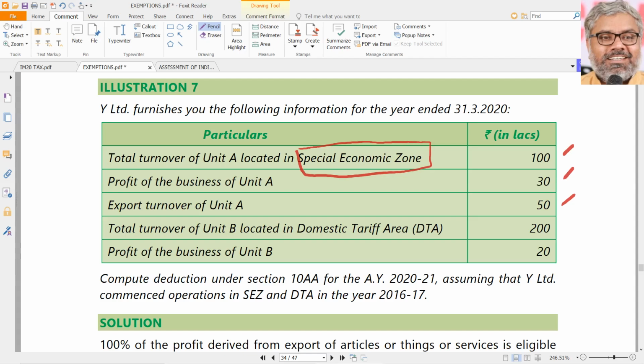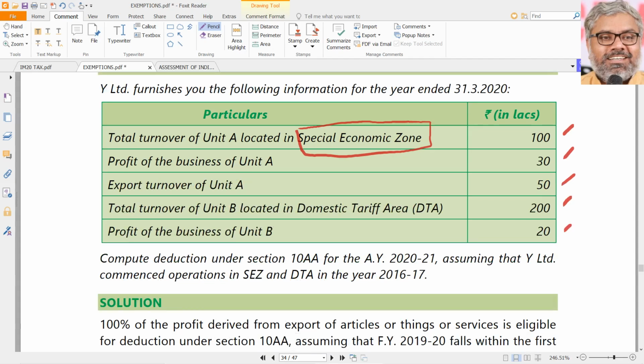But it is given. Total turnover is given for unit B, which is located not in special economic zone. Profit of the business in unit B is also 20 lakhs. So these two have no exemption under 10AA at all. So these two are just normal profits. One is turnover, one is profit. So 20 lakhs will be normally taxable as usual.